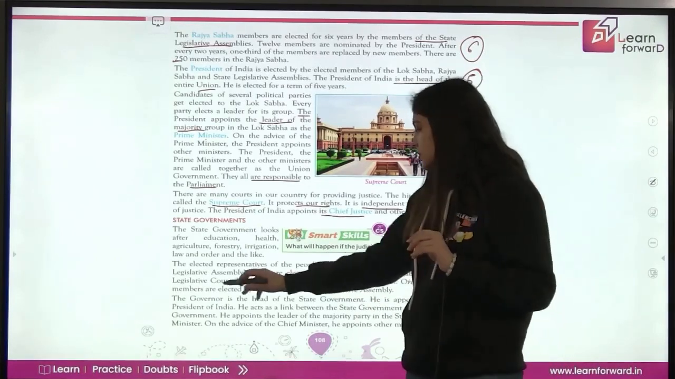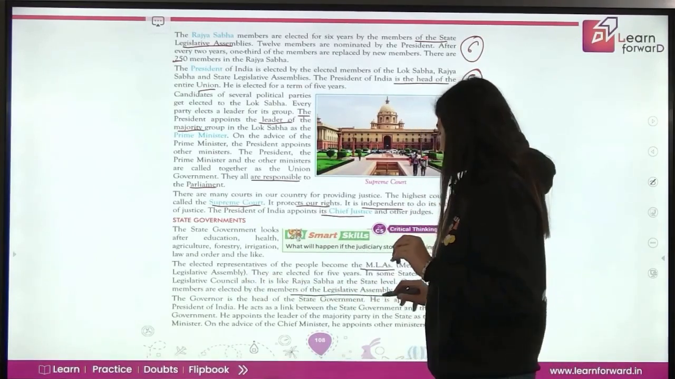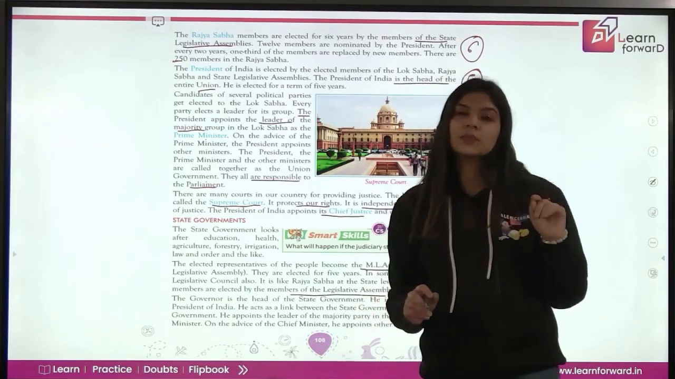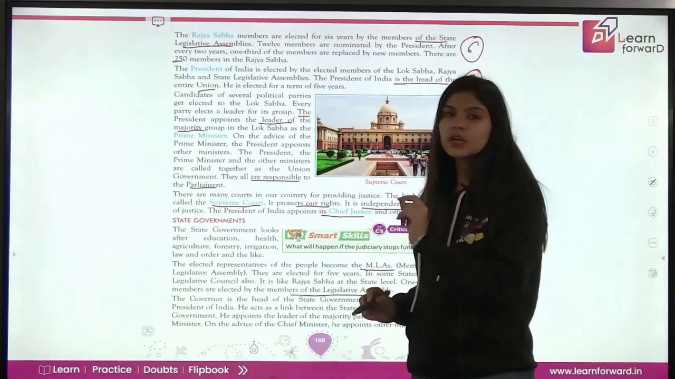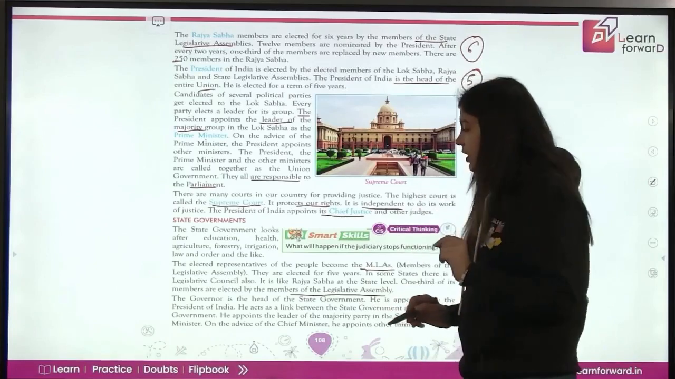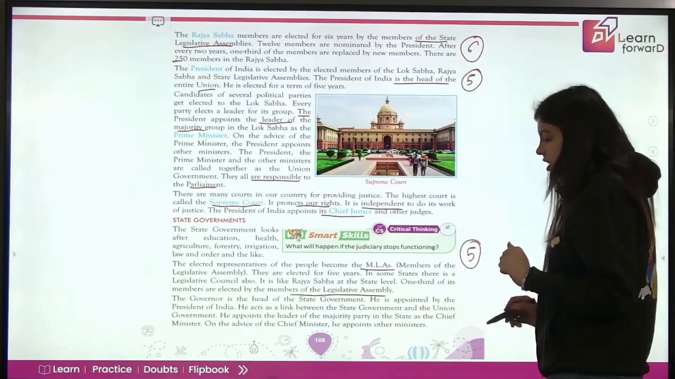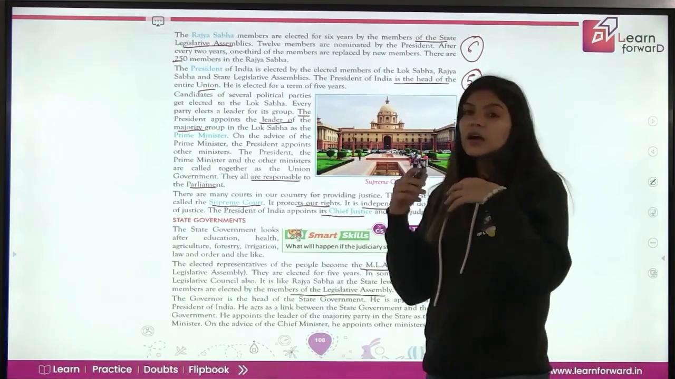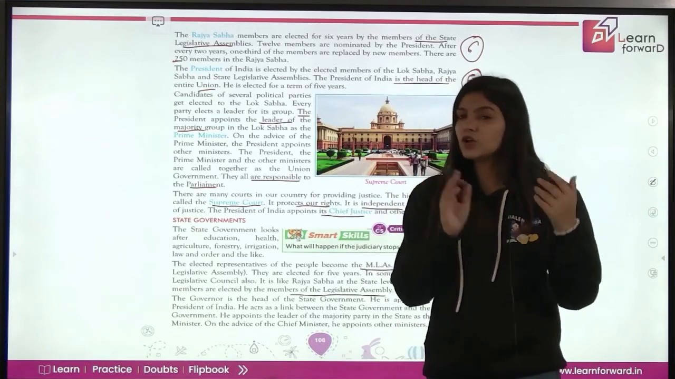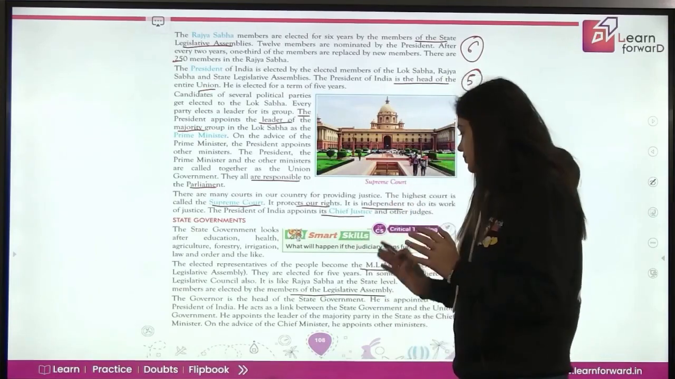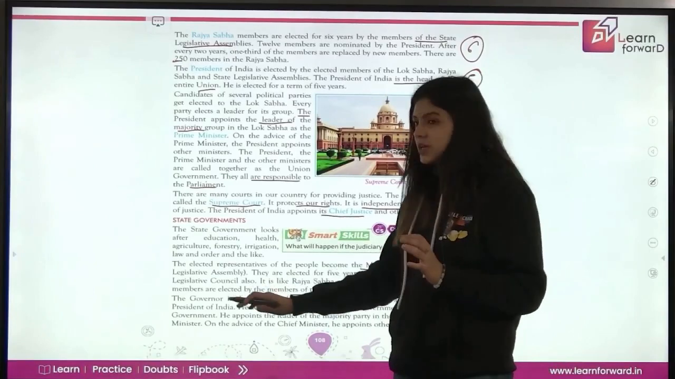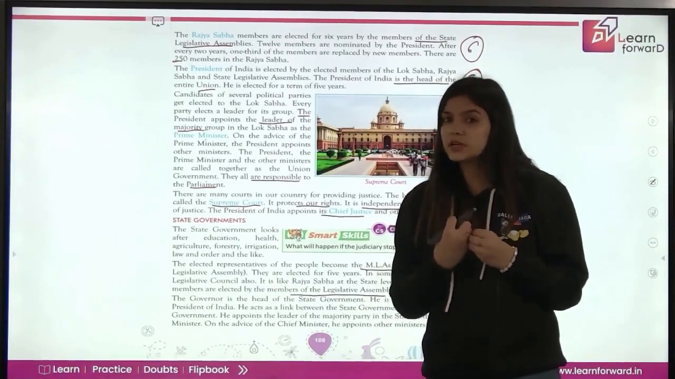One third of its members are elected by the members of the legislative assembly. So जो legislative assembly के members होते हैं वो legislative council के members को elect करते हैं. Now the governor is the head of the state government. जैसे head of the union government is president, head of the state government is governor. He is appointed by the president of India. इनको हमारे president appoint करते हैं.